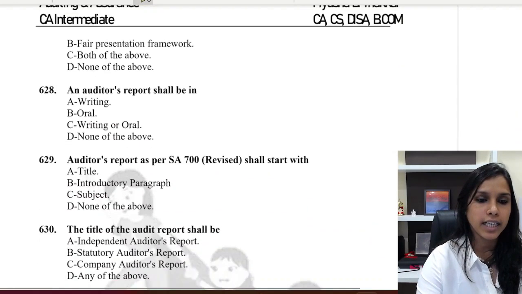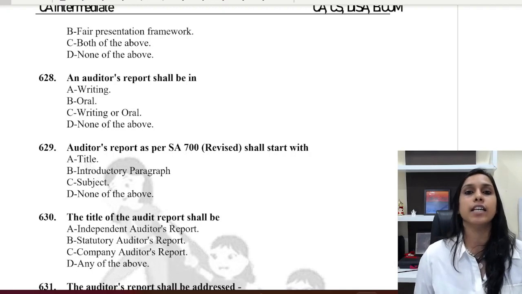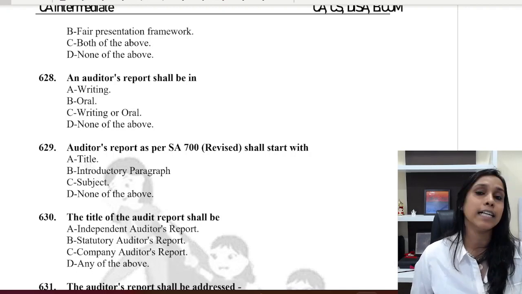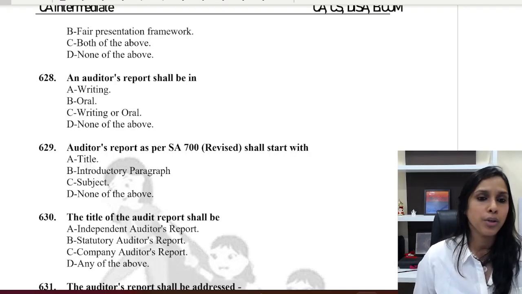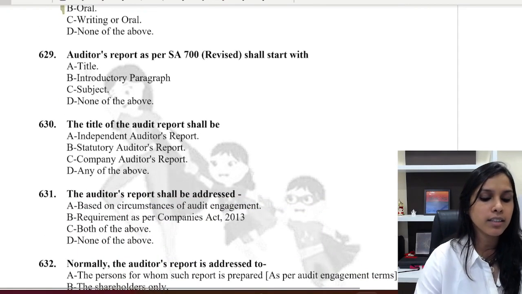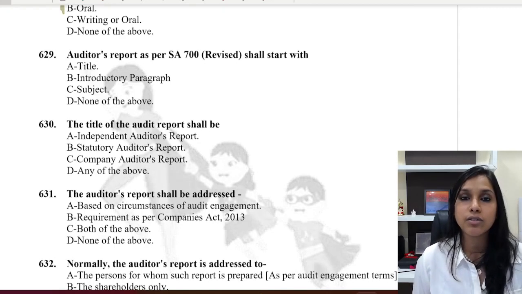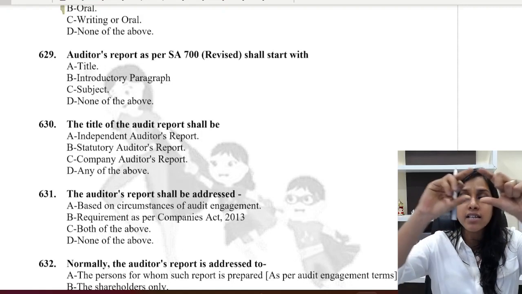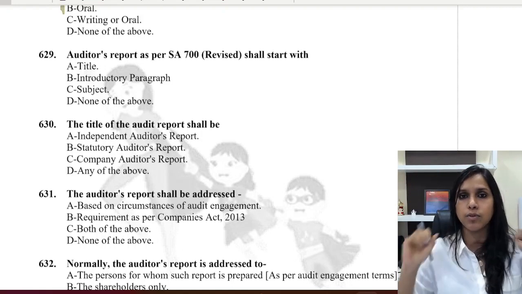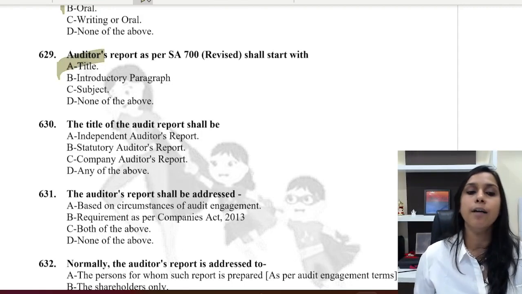The next question. An auditor's report shall be writing or oral, none of the above. We have seen that here the auditor's report format has been given to us. So can it be oral? No. It has always to be in writing, my dear friends. Auditor's report as per SA700 revised shall start with. The first thing we need to tell the users is that you are giving what? Independent auditor's report. And that is known as what, my dear friends? It is known as title. The first thing that you have to prepare is the title.